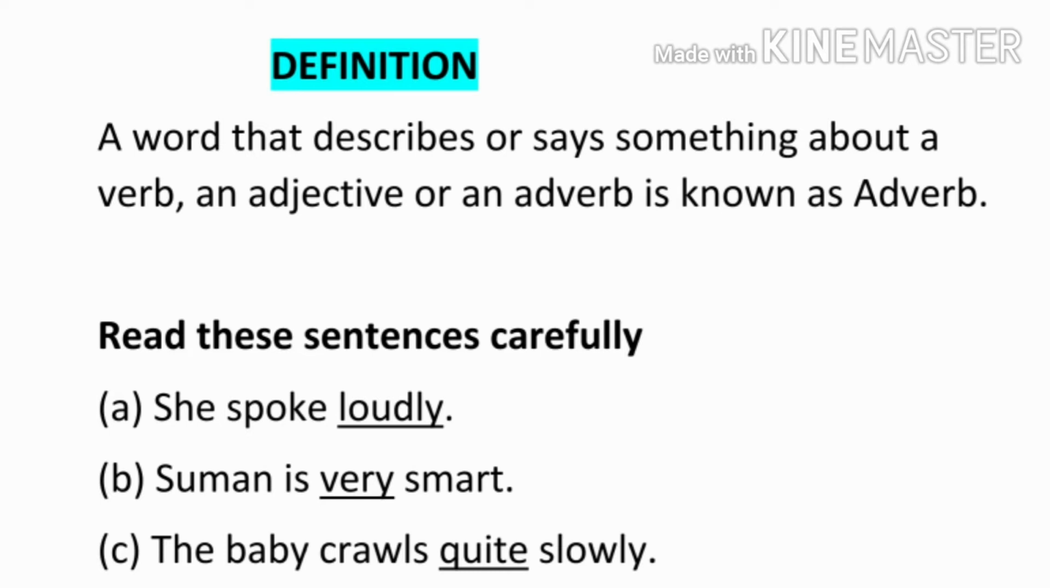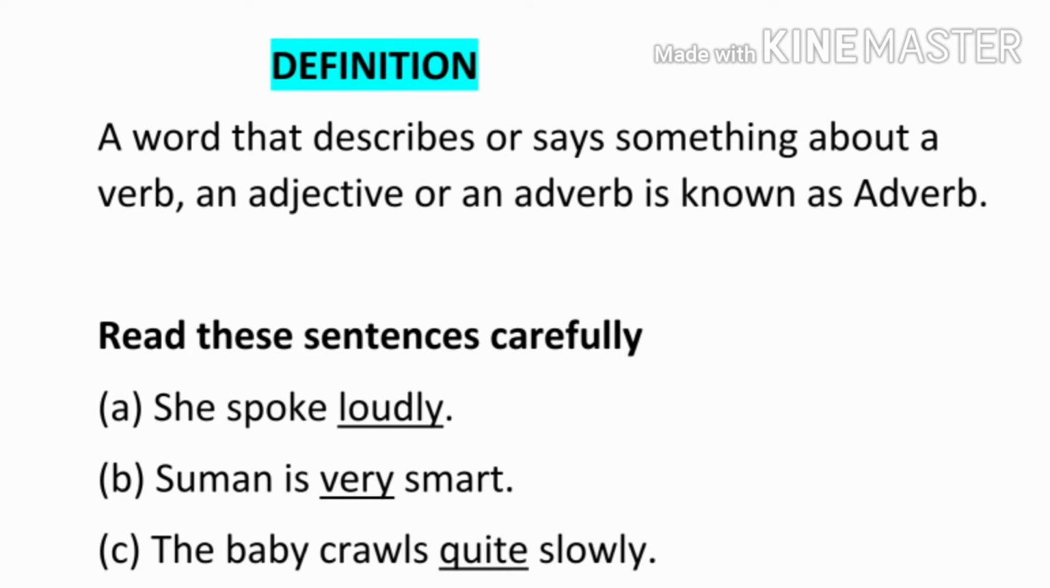In the second sentence, Suman is very smart. Which kind of girl is Suman? Smart, and smart is an adjective. It is describing a noun, Suman. And how smart is Suman? Very. Very is describing an adjective. So very is an adverb.